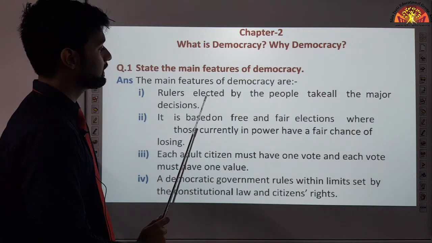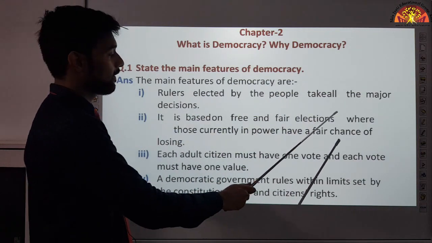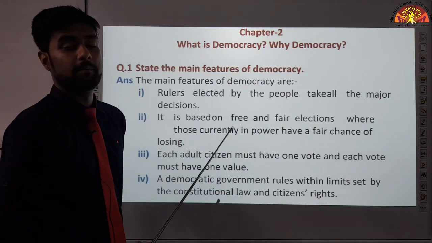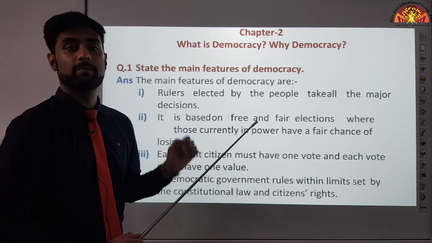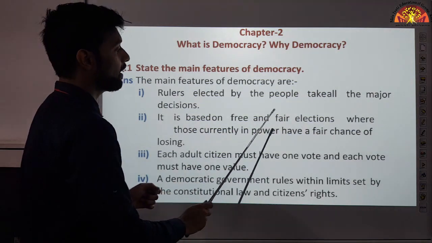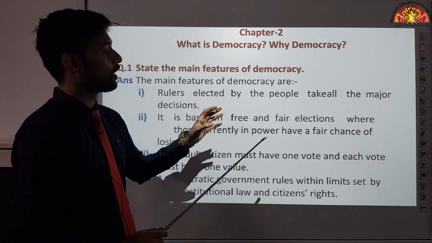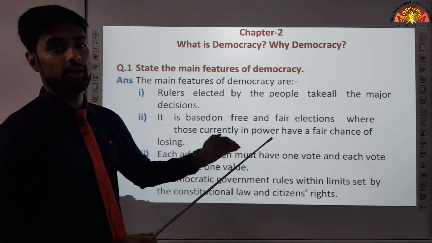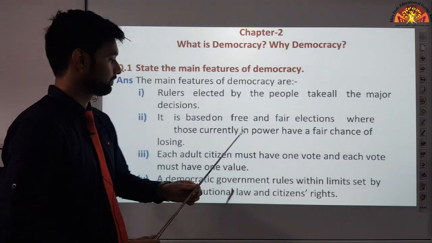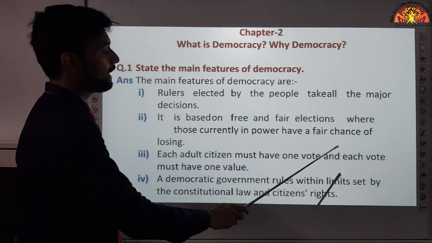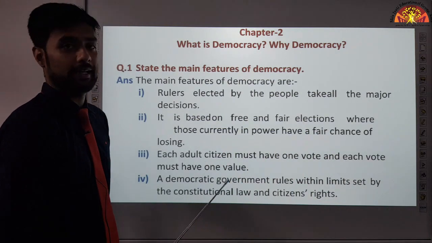Then, democracy is based on free and fair elections where those currently in power have a fair chance of losing. It means the elections taking place in a democratic country are free and fair. Anyone can take part in it and they must be fair. That means the government which is currently ruling might lose and another government can come. Each adult citizen must have one vote and each vote must have one value.